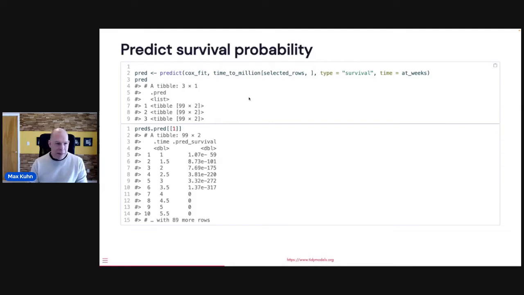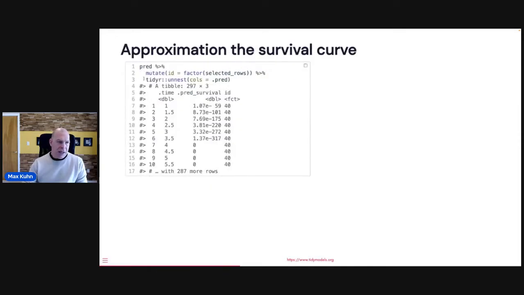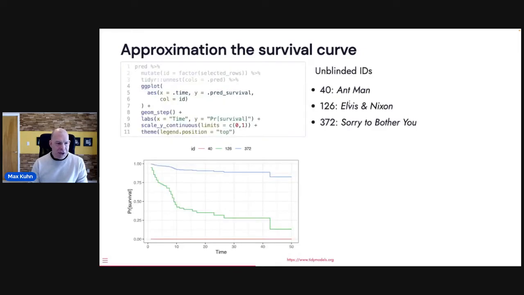It looks intimidating, but you can very easily just unnest it using tidyr, and then you get a stacked data frame. You can take that data frame and just put it in ggplot. And so here's some code to do that. The really fast movie was Ant-Man, and I kind of like the Sorry to Bother You movie, and its revenue was much slower to hit, if it ever did, a million. So yeah.